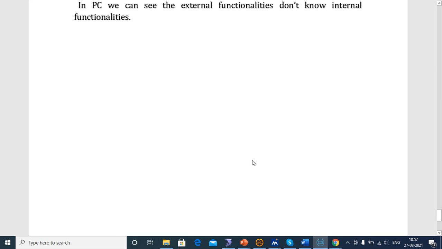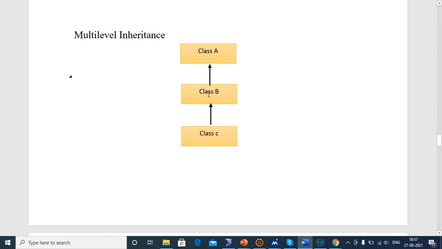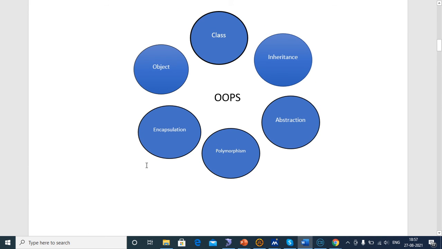Another one is encapsulation. Encapsulation means we bind the data and code together. That is the encapsulation. For example, take a capsule. In that capsule, we have two different types binding as one type. That is the encapsulation. We bind the data and code together as one.